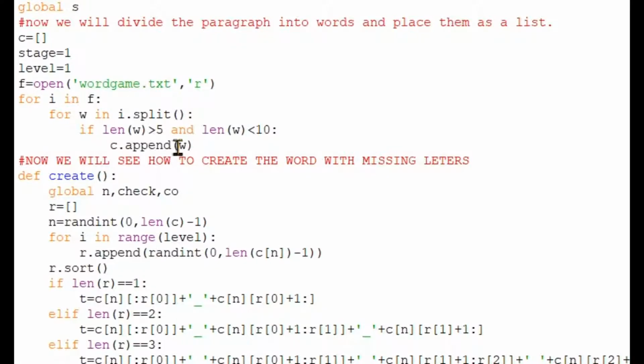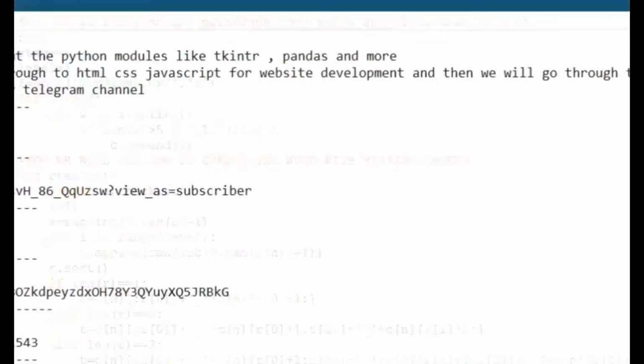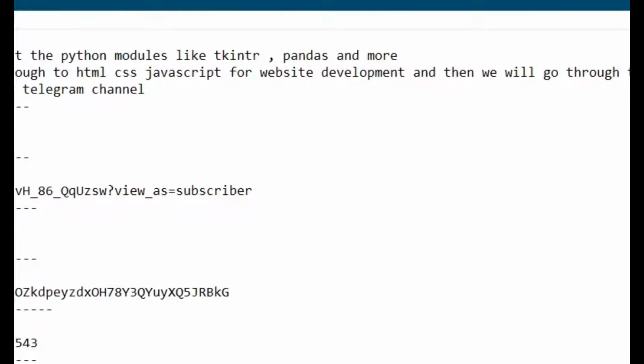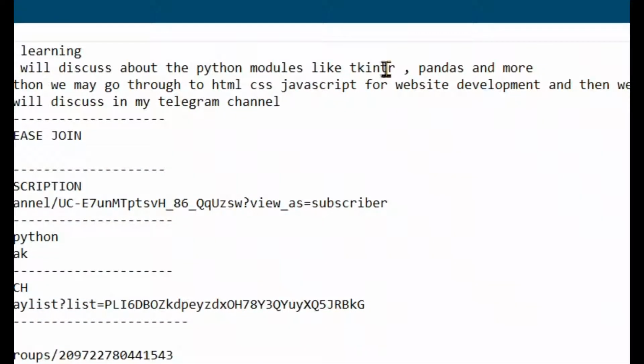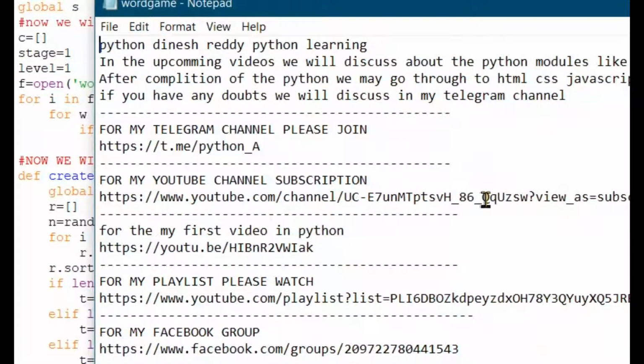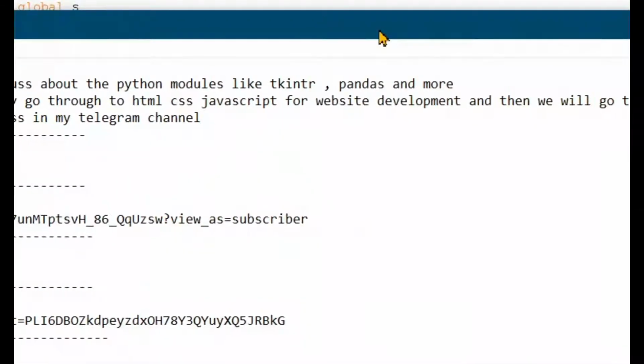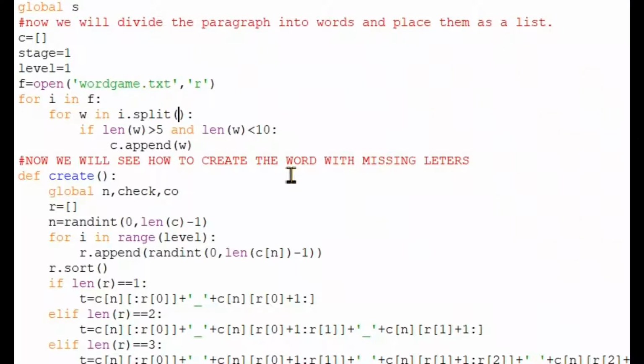Here I have used a default, that is empty space. If it consists of empty space, then it will take W. And here you can see I will show the game middle; we have some errors. Here you can see Tickner and comma is there, so that will make the error, and some of them are causing the error with comma and all.